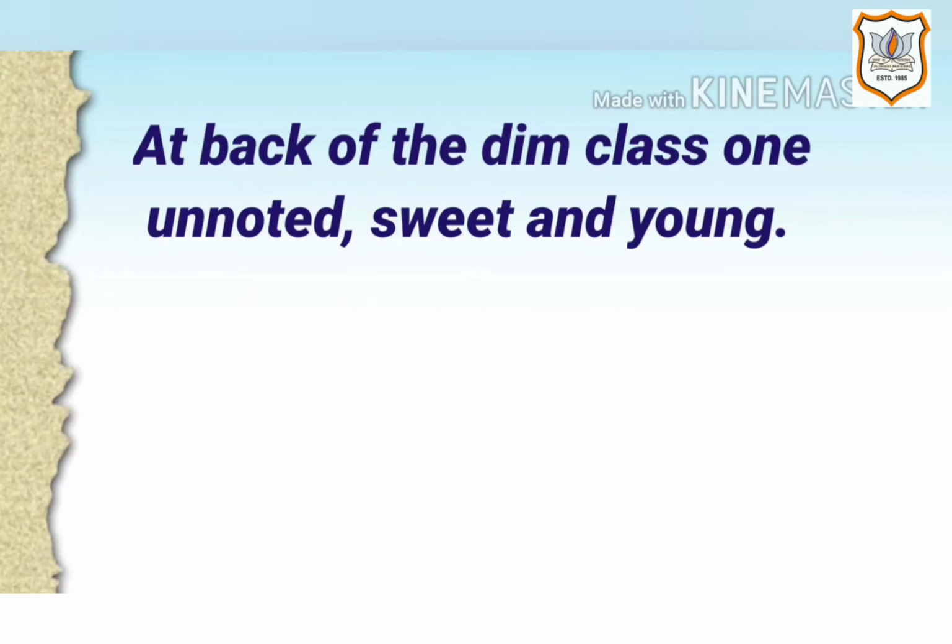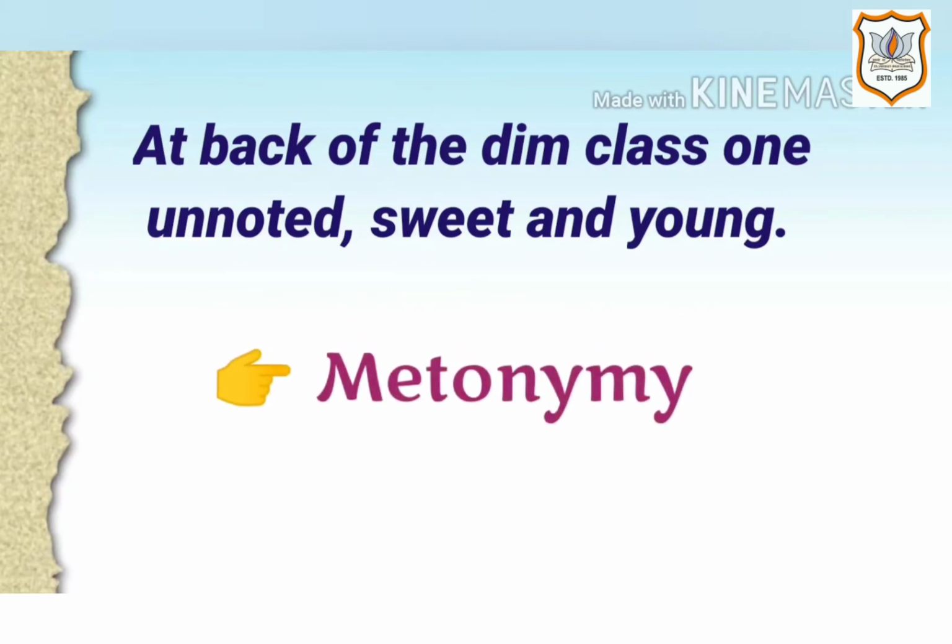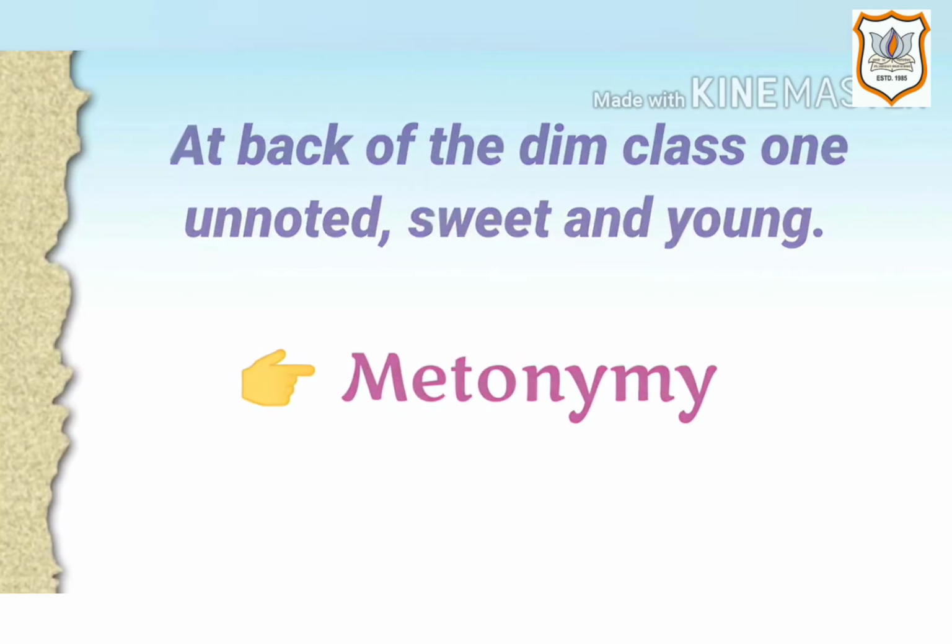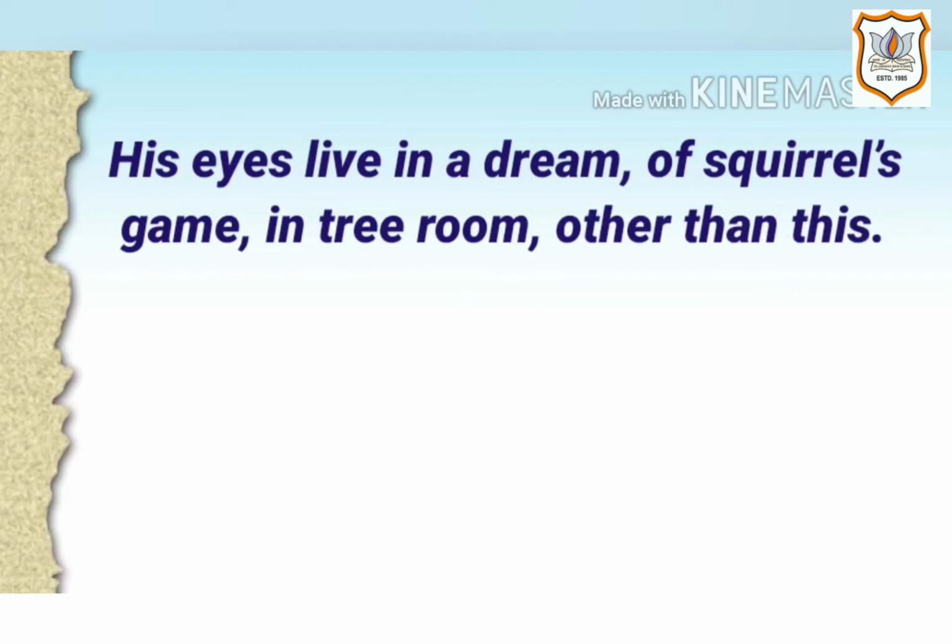Next is, at back of the dim class one unnoted, sweet and young. Here the figure of speech is metonymy because the words unnoted, sweet and young represent the boy sitting at the end of the class.